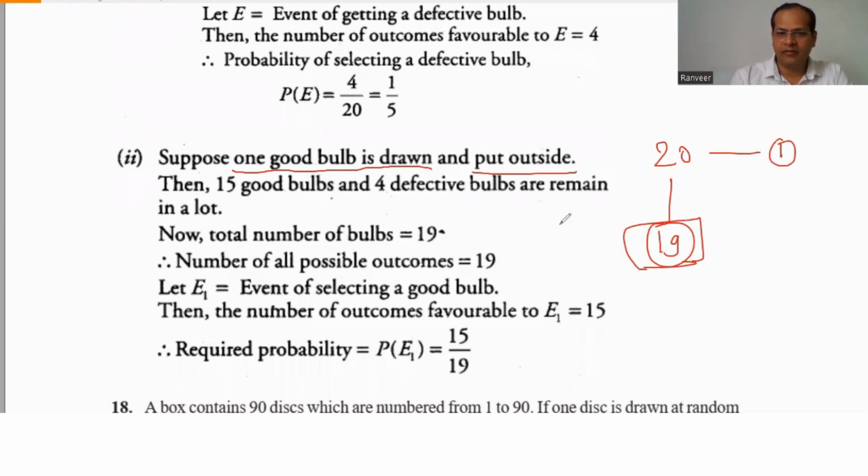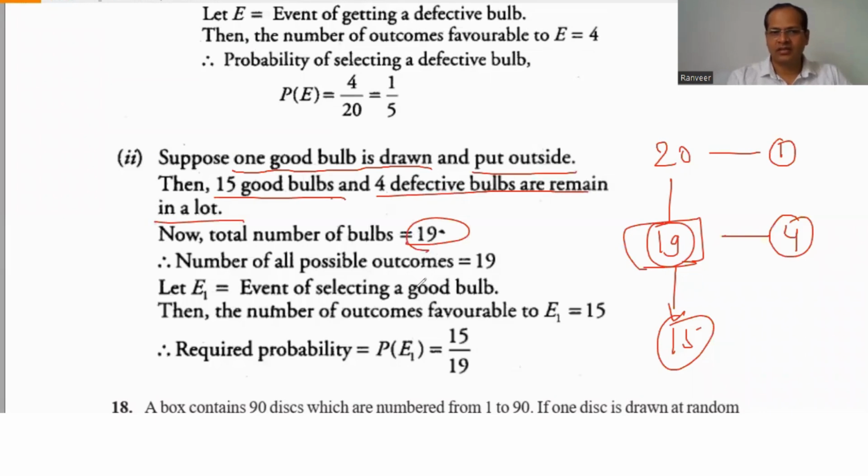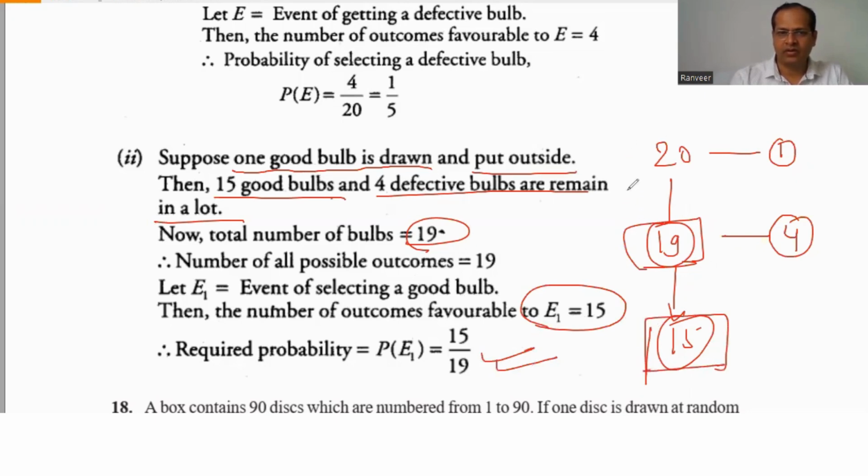Out of that, 4 are defective. So 15 good bulbs and 4 defective bulbs remain in the lot. Now the total number of bulbs is 19. So the number of outcomes favorable to E1 is 15 by 19. In this way we can find it through the tree method.